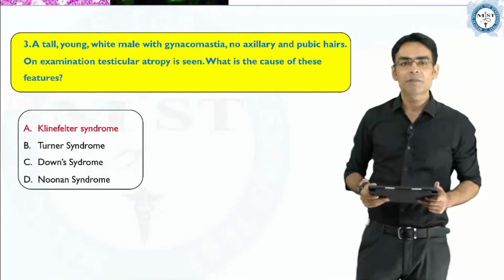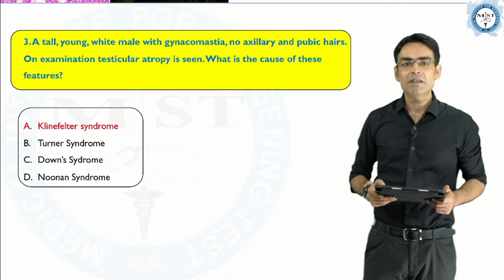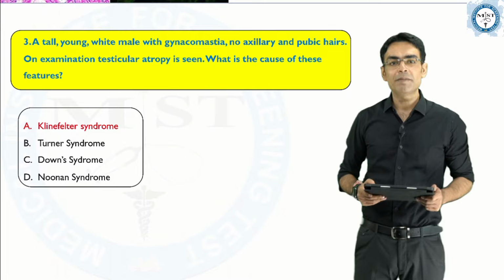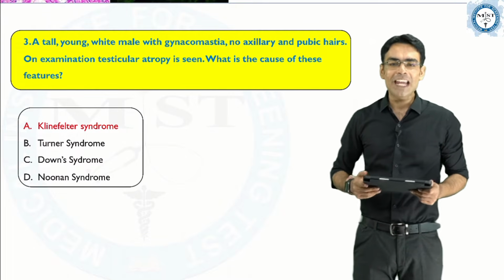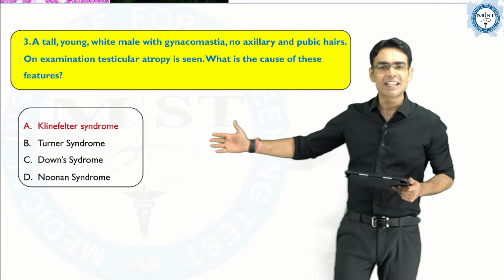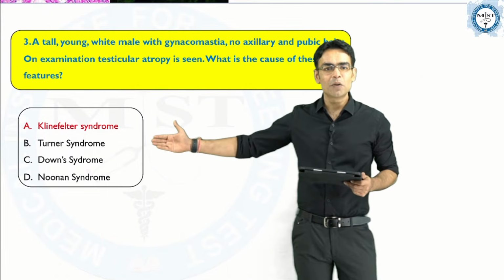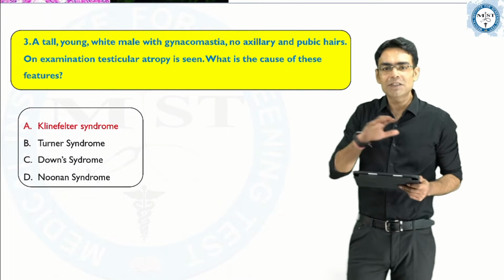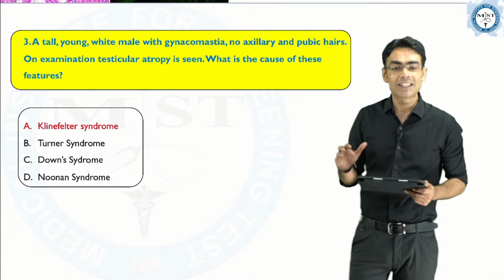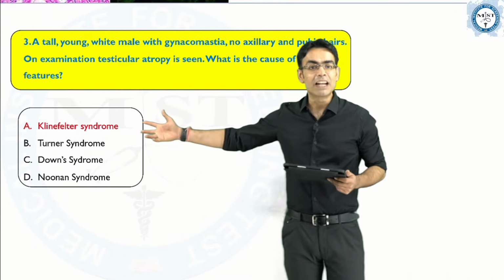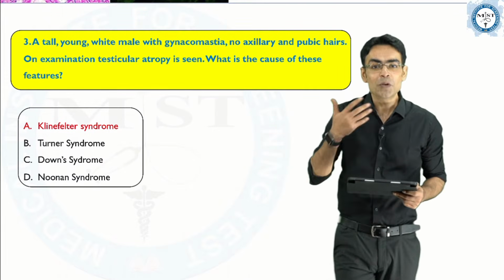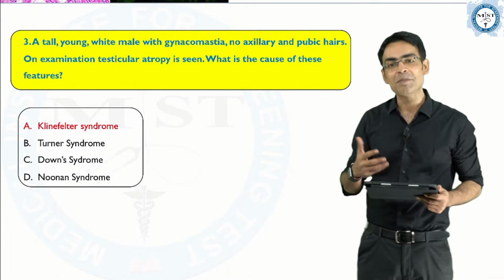Then the third question: a tall young white male with gynecomastia, no axillary and pubic hair. On examination, testicular atrophy is seen. What is the cause of these features? By looking at the options, you can see Klinefelter syndrome, Turner syndrome, Down syndrome and Noonan syndrome. These features are not there in Down's, and they are not there in Noonan's, but we can be confused between Klinefelter's and Turner's because they are the sex chromosomal disorders which are the most common cause of secondary hypogonadism in males and females.